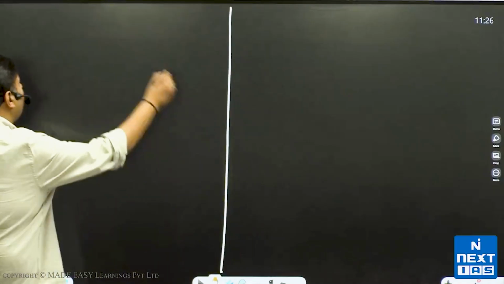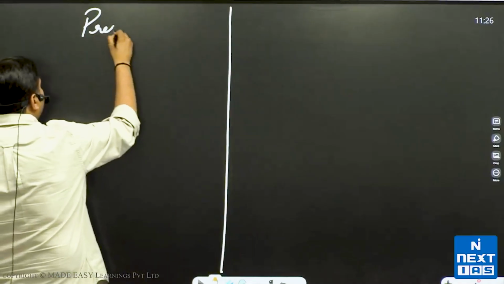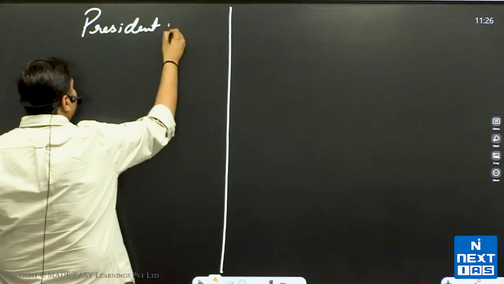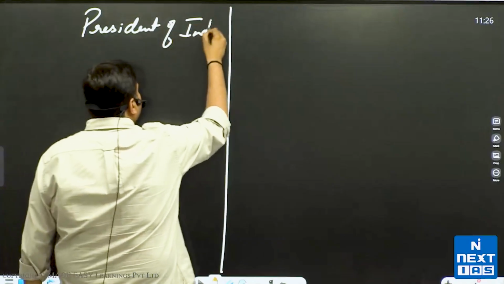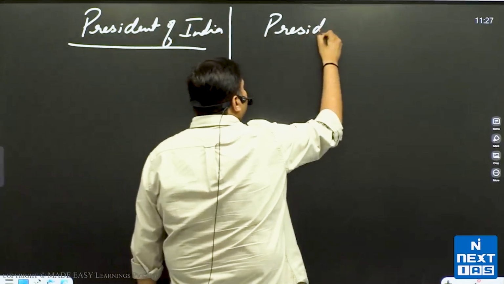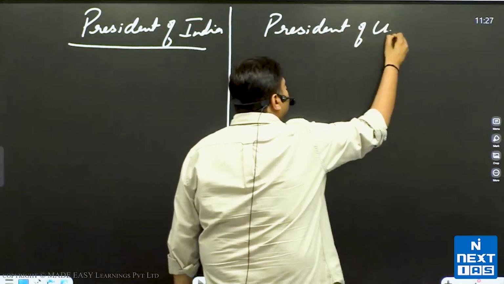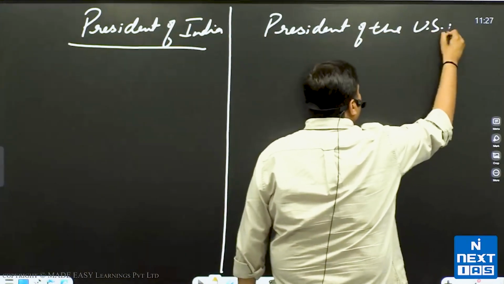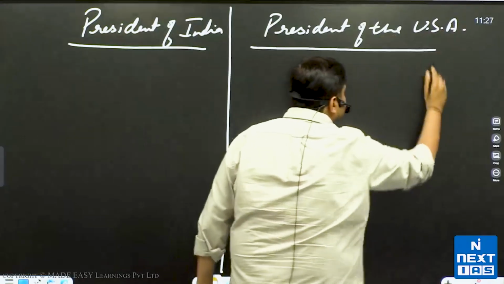Now here we'll discuss the pardoning power of the President of India, and here the pardoning power of the President of the USA. Let me give you the context for why this question was asked.